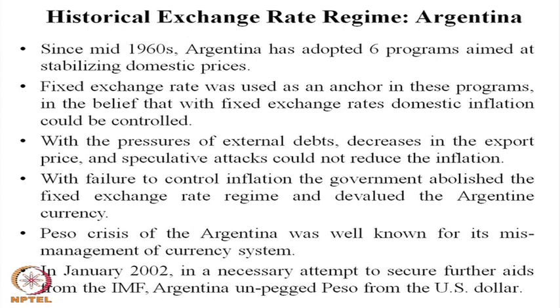In January 2002, in a necessary attempt to secure further aid from the IMF, Argentina unpegged the peso from the US dollar, and practiced what is called a managed floating exchange rate without linking to any currency. They regularly intervene in the foreign currency market, trying to address excessive fluctuation.